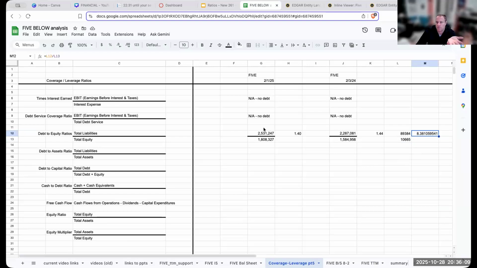Again, how does this compare? You have to look at the other companies that you're going through and doing it. But obviously, the lower number, the better. It means that we are less leveraged and we haven't borrowed as much.